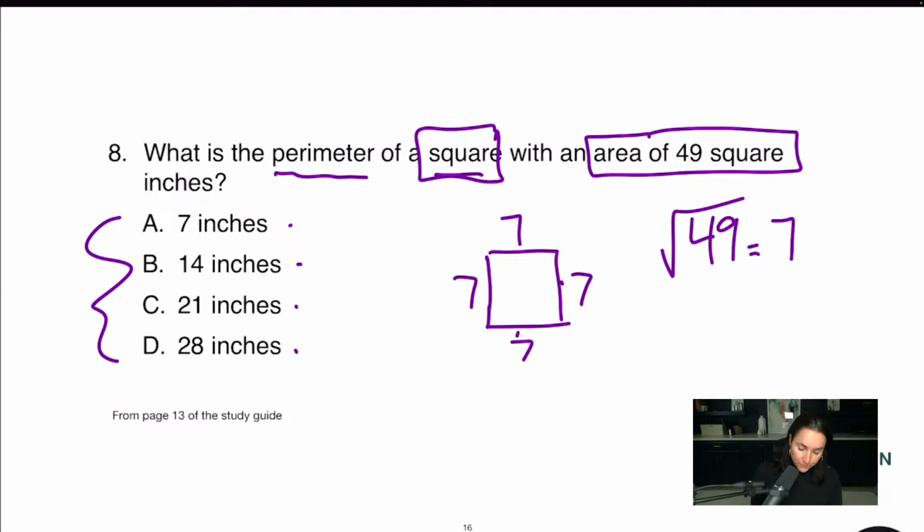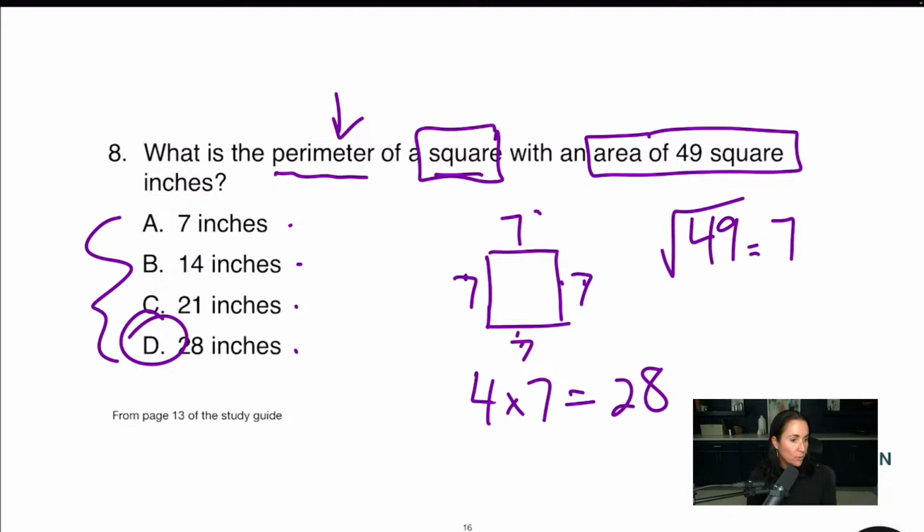Now be careful. We're not finding the area, we're finding the perimeter. We add all of these up, or we could do 4 times 7 because there's 4 sides with a length of 7, and that gives us 28 inches, D. And some of you put that in there.